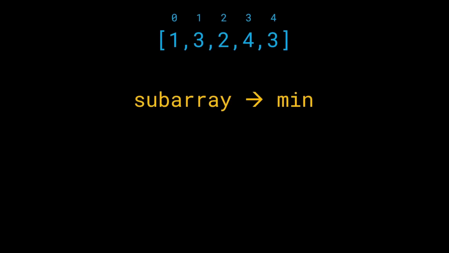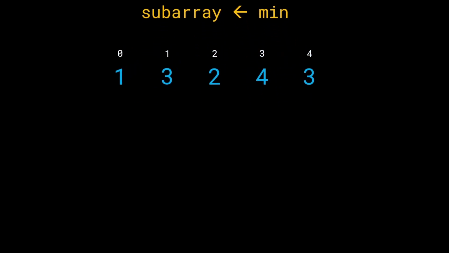Let's take a step back and look at what we are doing. Given the input, we had to enumerate all the subarrays and then find their minimums. But in cases like these where it seems like there is no other way out, this is what I always recommend. Flip the problem on its own head. So now instead of going from the subarray to the minimum, I'm going to go from the minimum to the subarray. Okay, wait, what? Let me explain, because this is going to be mind-blowingly awesome.